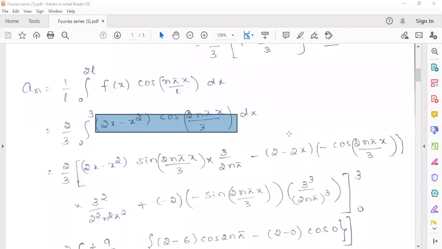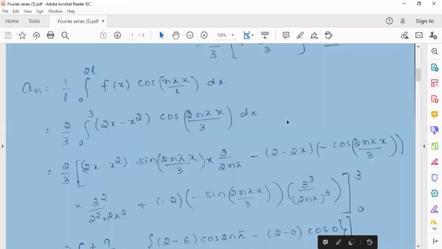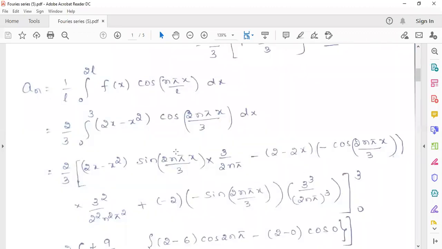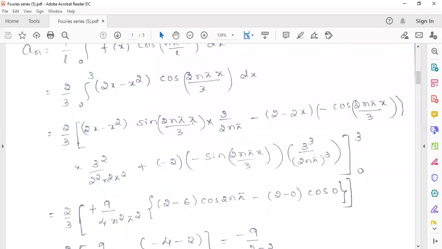Understood? Yes, sir. Okay. So now we have to apply the limit 0 to 3. If you apply the limit, in this sine function you have to substitute x equals 3. The 3 will get cancelled, it will become 2n pi. And the lower limit is 0. If you put 0, this will be 0. So for both the upper and lower limit, this value will be 0.